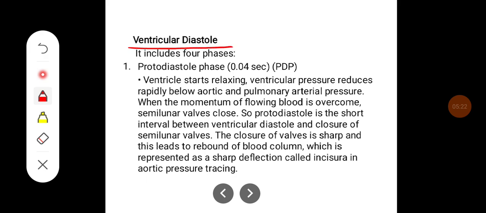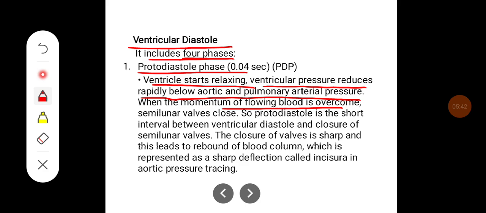Ventricular diastole. This includes four phases. The first one is the protodiastole phase, which is around 0.04 second. The ventricle starts relaxing, and ventricular pressure reduces rapidly below the aortic and pulmonary arterial pressure. When the momentum of the flowing blood is overcome, the semilunar valves close. So protodiastole is the short interval between the start of ventricular diastole and closure of the semilunar valves.